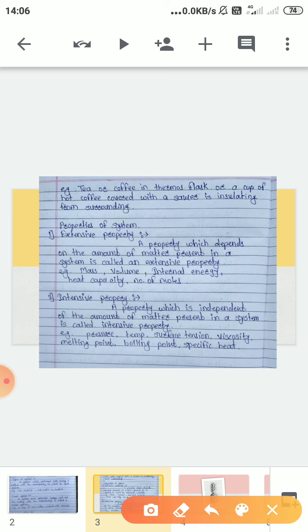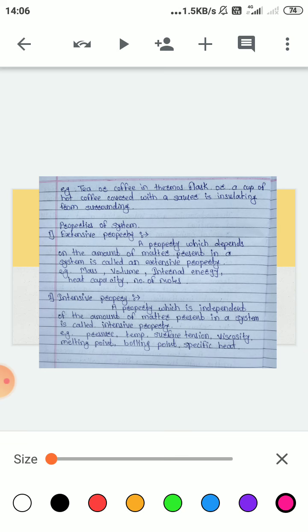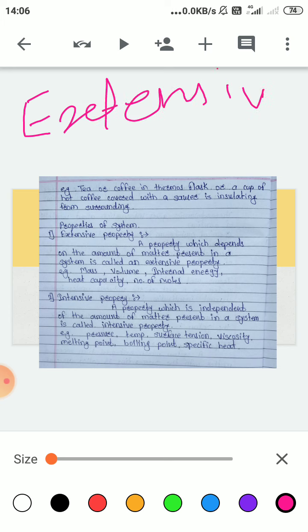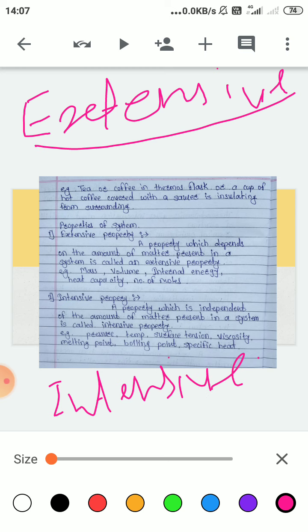Now the two basic properties of the system are extensive property and intensive property. What is the basic difference between extensive properties and intensive properties?